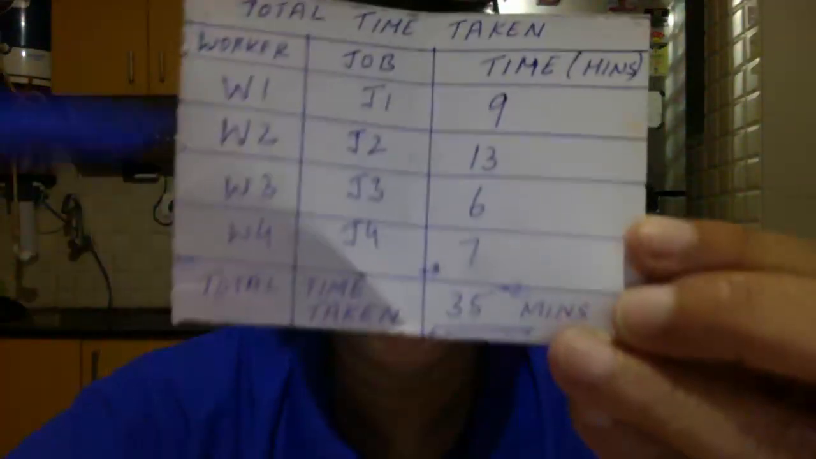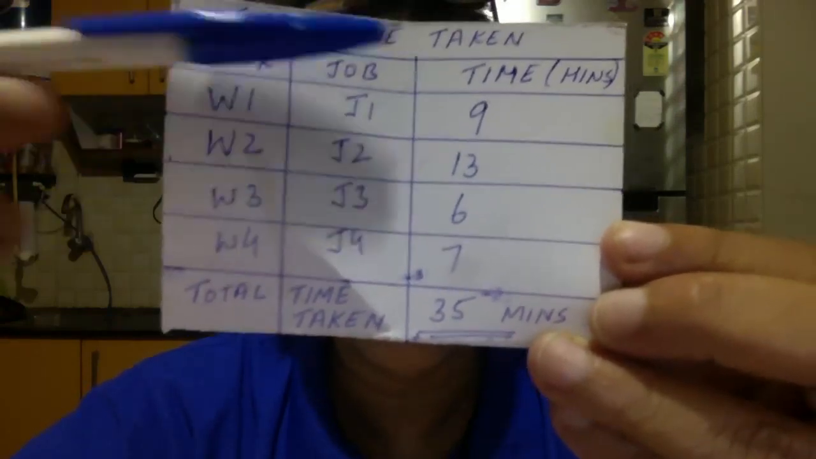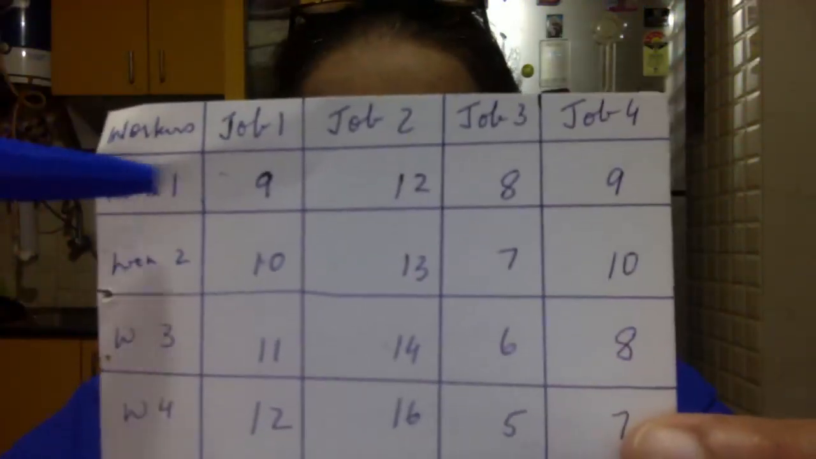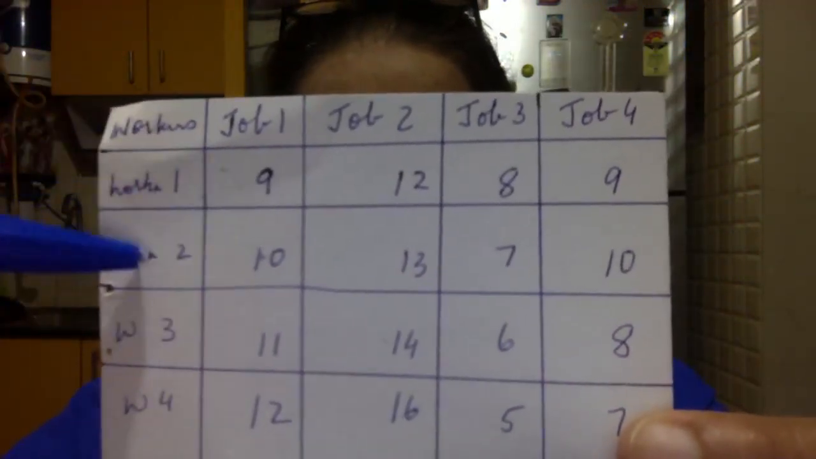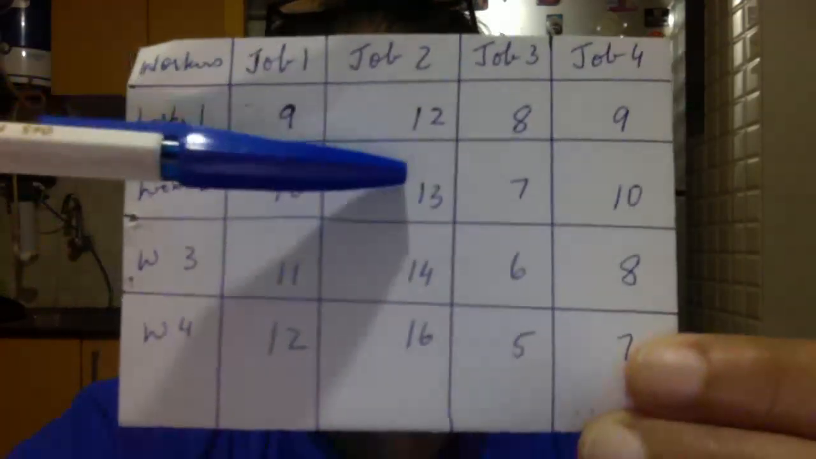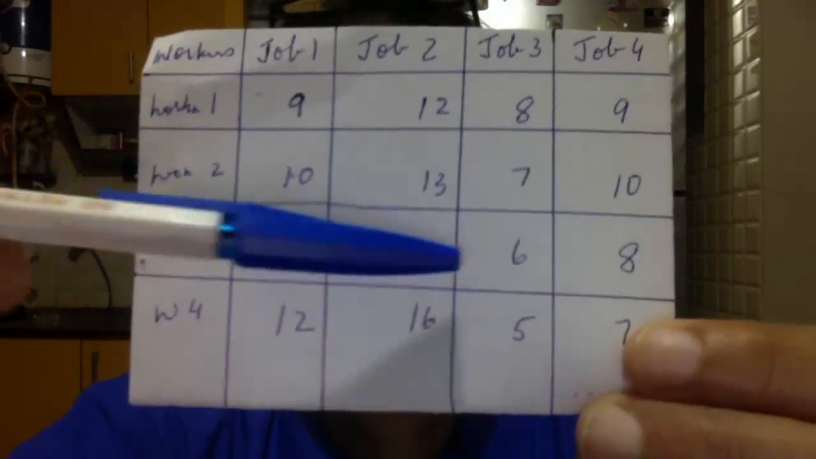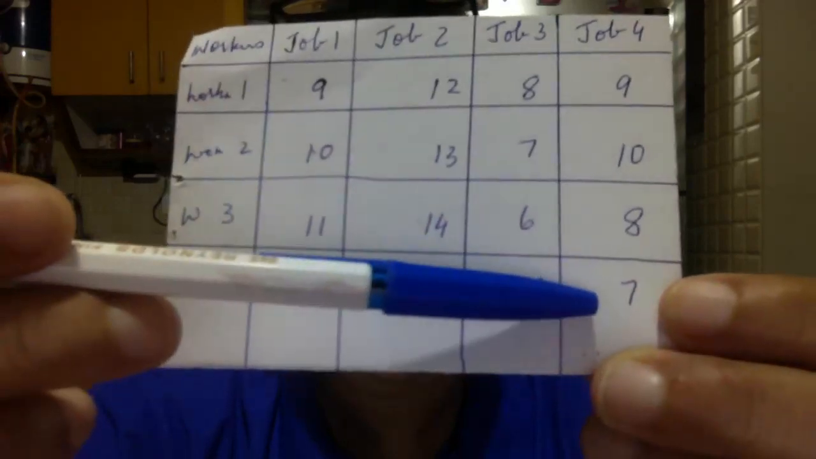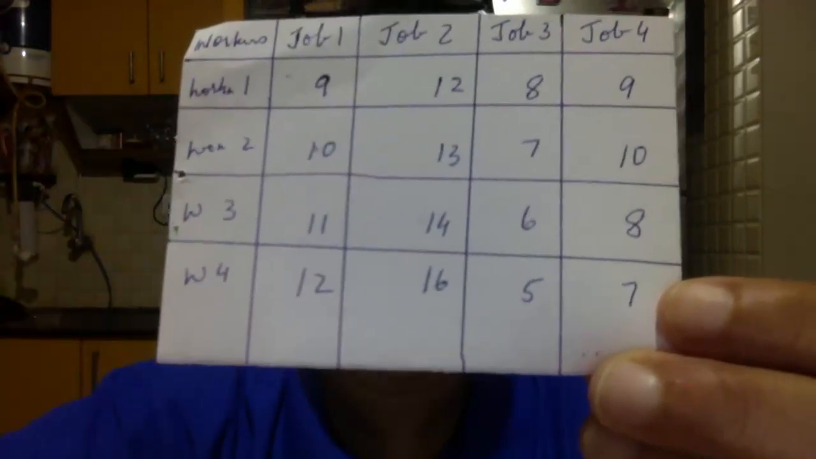Now I do the total time taken. Here this is easy because I gave 1 to 1, 2 to 2, worker to job. And then this is the number inside the first cell. If you remember, go to your first cell. Worker 1 gets job 1, 9 minutes. Worker 2 got job 2, 13 minutes. So 9 plus 13 is 22. Worker 3 got job 3, 6 minutes, 28. Worker 4 got job 4, 7 minutes. 28 plus 7 is 35.